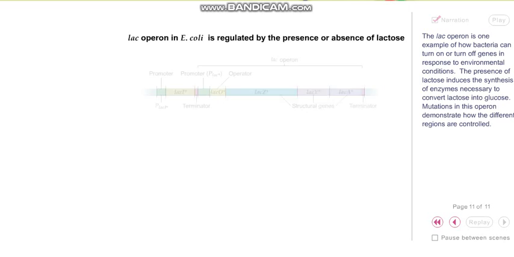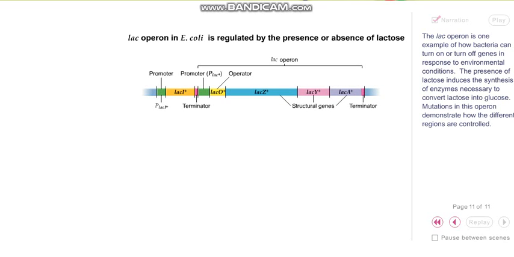The Lac Operon is one example of how bacteria can turn on or turn off genes in response to environmental conditions. The presence of lactose induces the synthesis of enzymes necessary to convert lactose into glucose. Mutations in this operon demonstrate how the different regions are controlled.